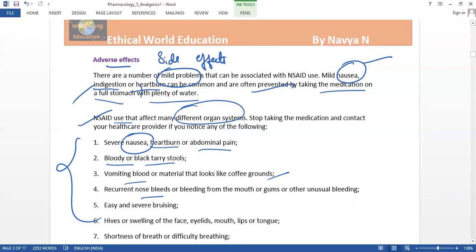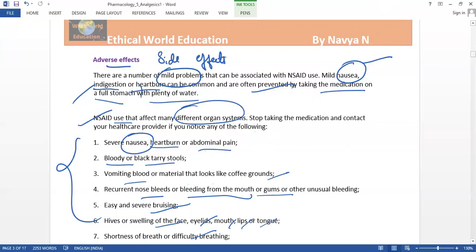And recurrent nosebleeds, if it is continuous, so day after day there is bleeding, then we have to consult the doctor. Bleeding from the mouth or gums, or any unusual bleeding, we have to consult the doctor. Easy and severe bruising, hives, and swelling of the face, eyelids, mouth, lips and tongue, we have to consult the doctor as soon as we get the symptom. And shortness of breath, breathing difficulty: we have to stop this medication and consult the doctor.